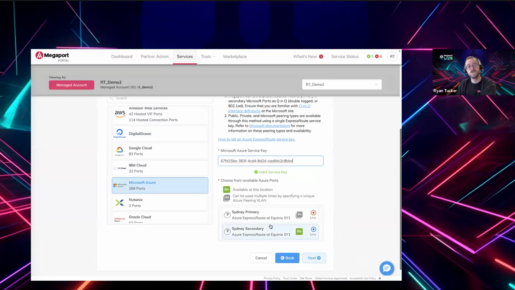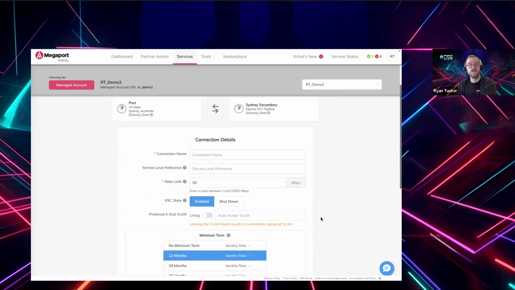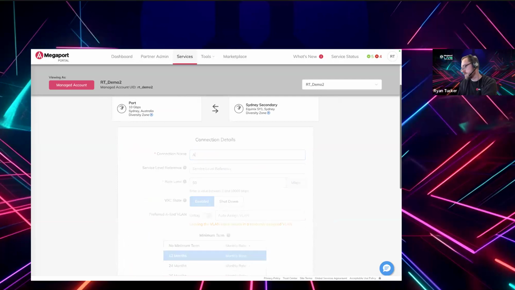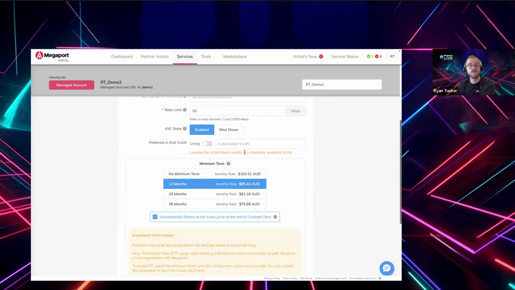Okay. So now we'll choose whether this particular link we're configuring right now is the primary or the secondary. And when we get to this part, we'll give this a name. So let's call this Azure secondary. Okay.